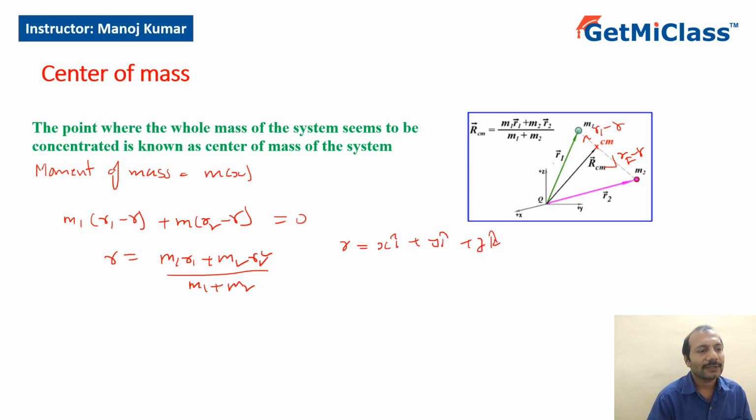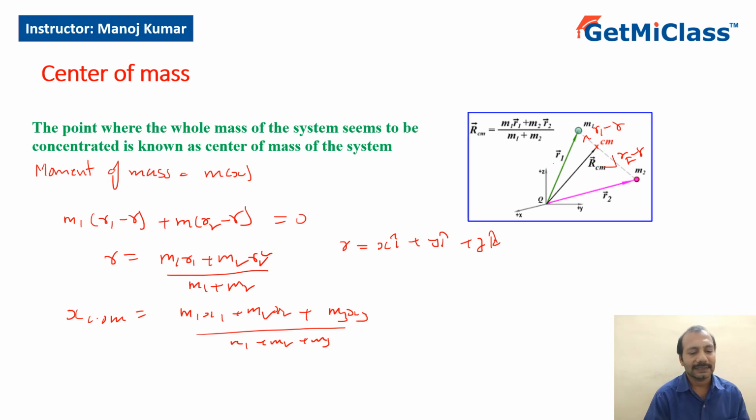In that case, X center of mass would be equal to M1 X1 plus M2 X2 plus M3 X3 and so on, if there are n number of masses, divided by M1 plus M2 plus M3 and so on. Similarly, Y center of mass would be M1 Y1 plus M2 Y2 plus M3 Y3 and so on, their addition divided by the total mass. In this way, we can find center of mass of discrete mass systems.